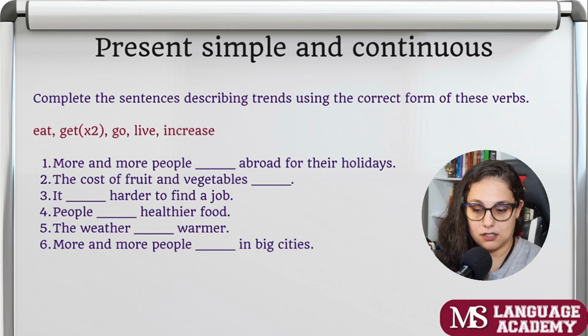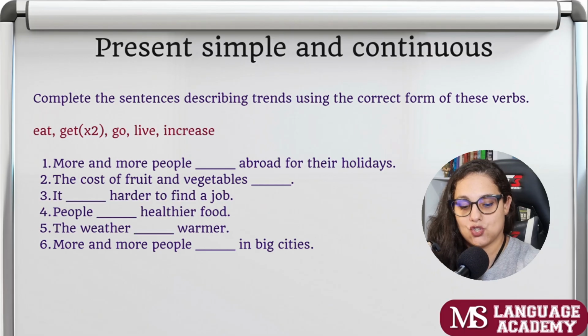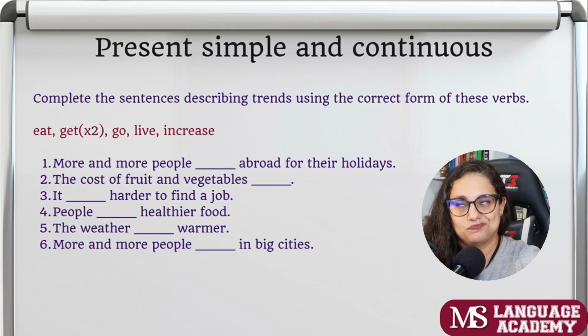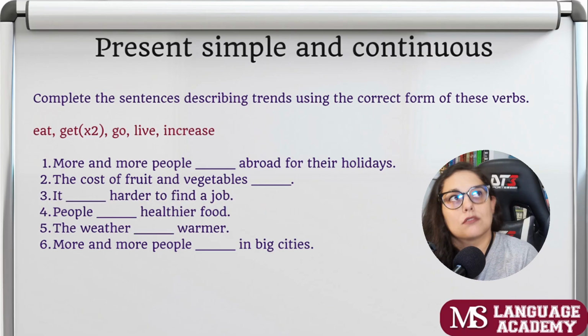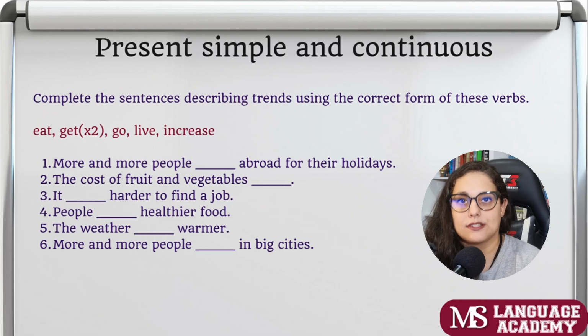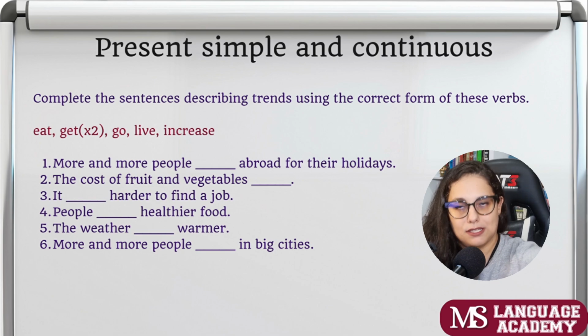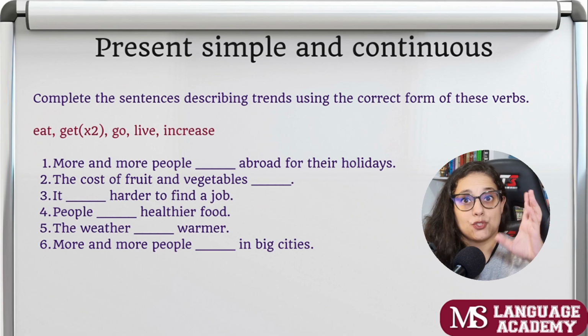Trends are things that change in a pattern. Things that are changing in a certain way. For example, food prices are increasing. Food is getting more expensive. It's a trend.